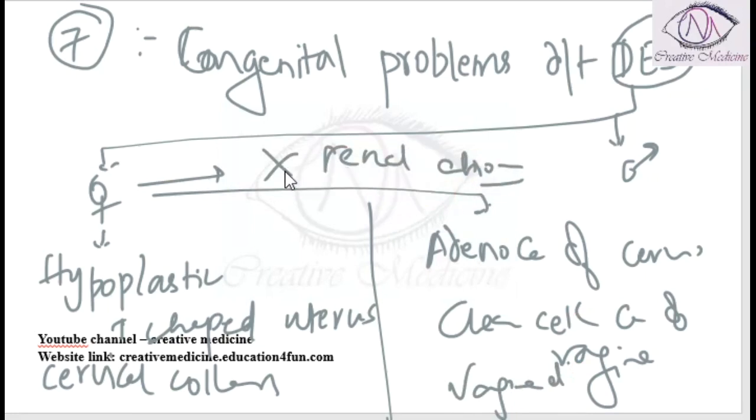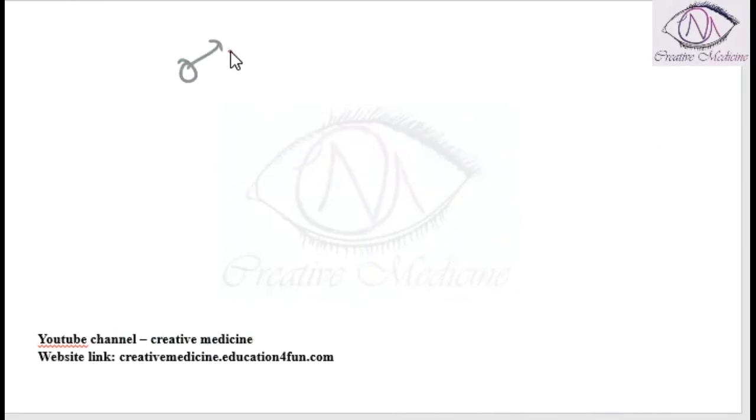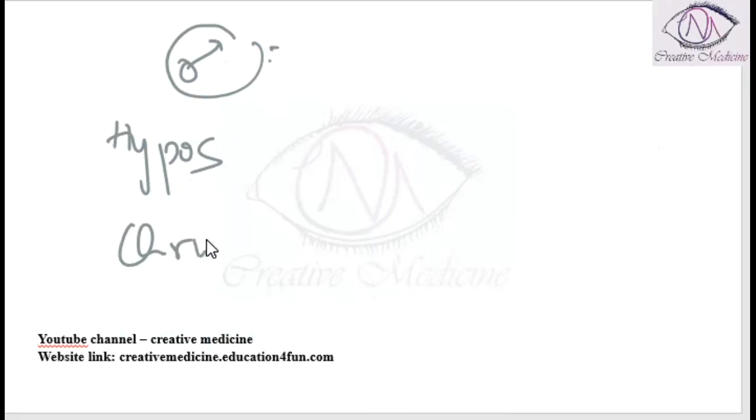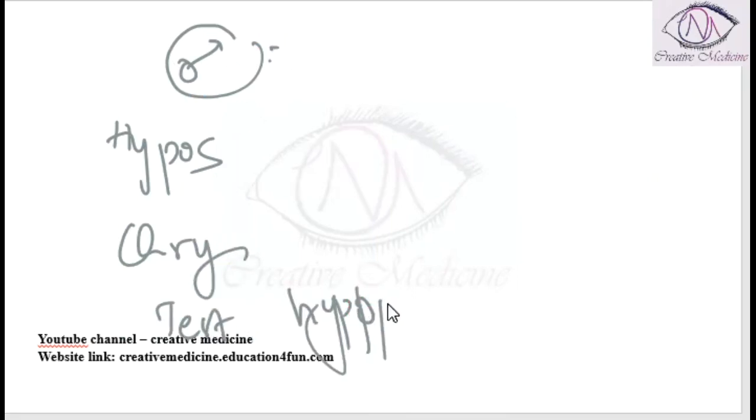diethylstilbestrol exposure. In the males, we can see hypospadias, cryptorchidism, testicular hypoplasia, and this can also result in renal anomalies.